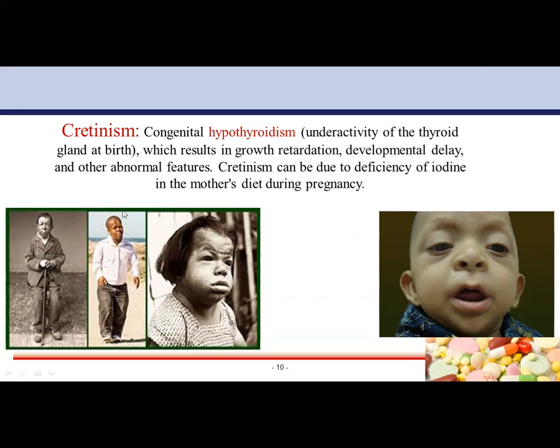If a lady who is pregnant is taking care of her diet, like she is taking proper iodine through different things she eats, then there are very, very low chances that she will see this problem.